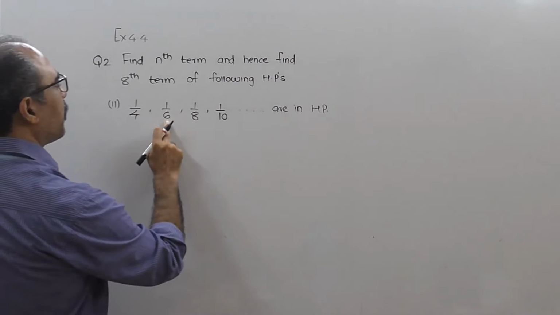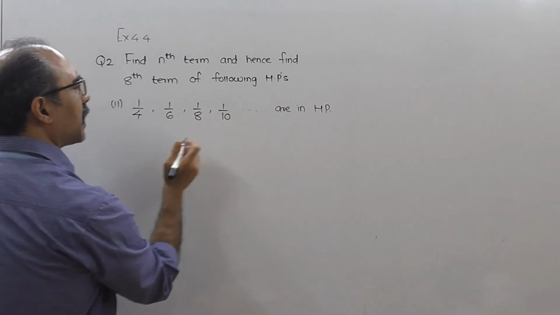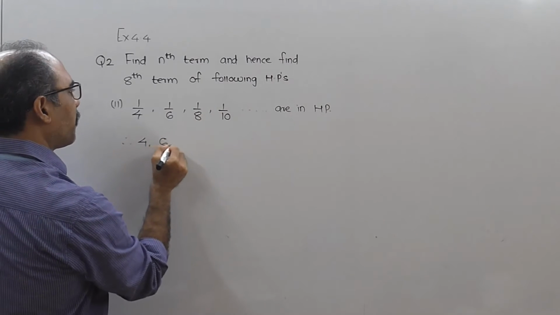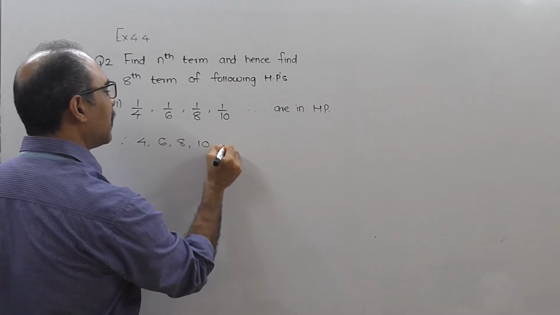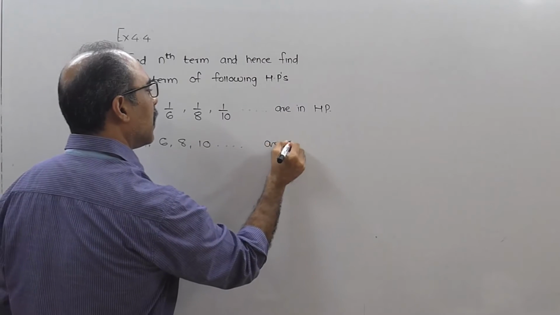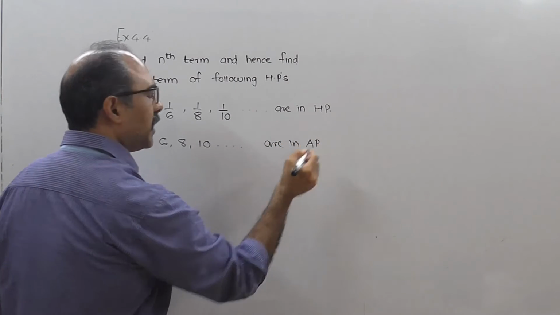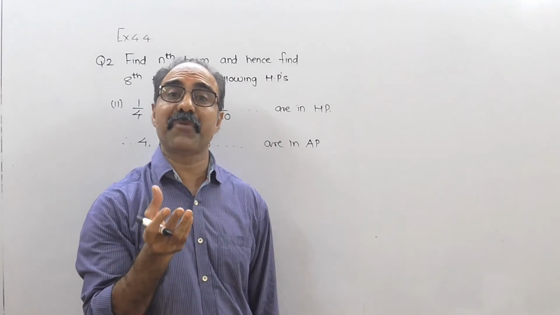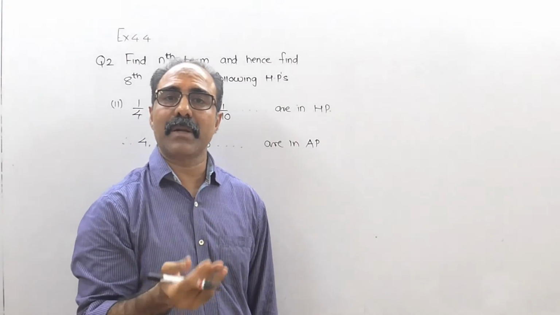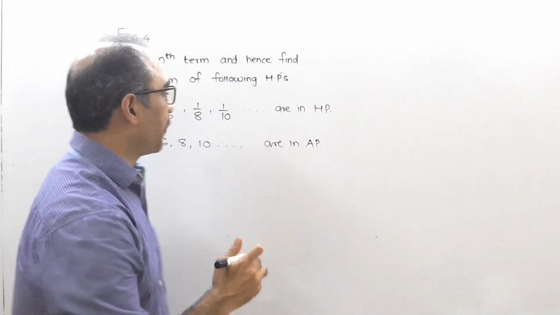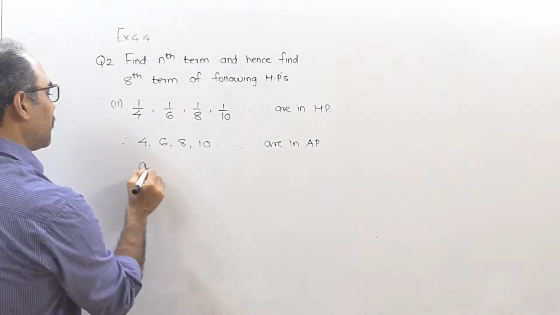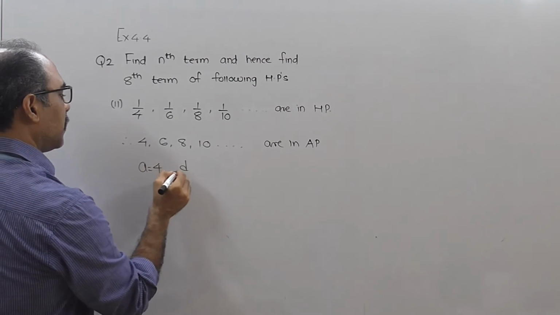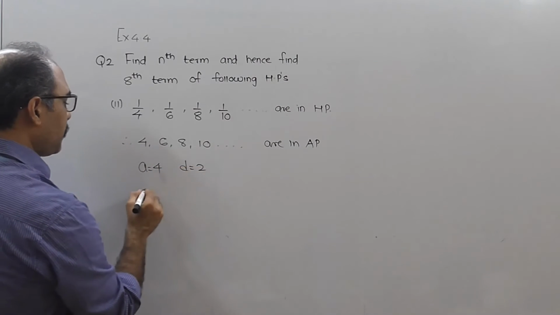1 upon 4, 1 upon 6, 1 upon 8, 1 upon 10 are in HP. Therefore, 4, 6, 8, 10 dot dot dot are in AP. See, there is no formula for Tn for an HP. तो क्या करने का? You find Tn for an AP and उसका reciprocal मार देगा तो you get Tn for HP. So I will say that my A is 4, D is 2.